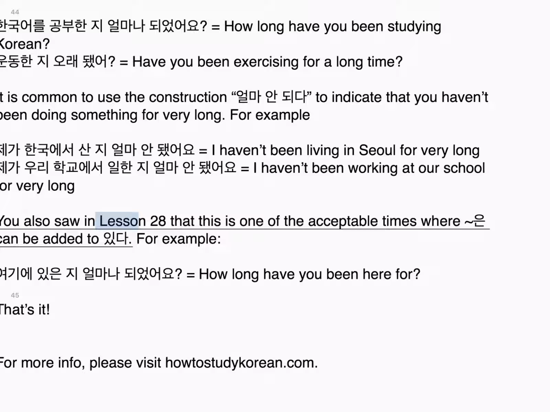You also saw in lesson 28 that this is one of the acceptable times where 은 can be added to 있다. For example, 여기에 있은 지 얼마나 되었어요? How long have you been here?